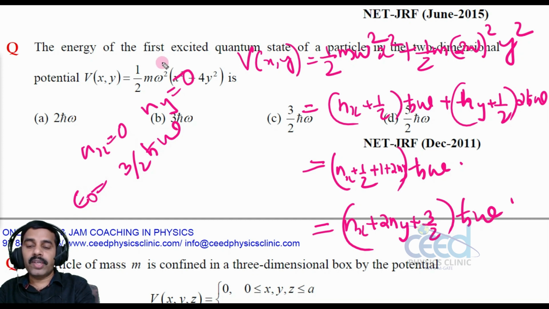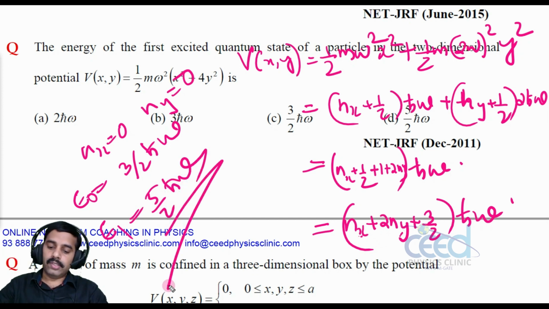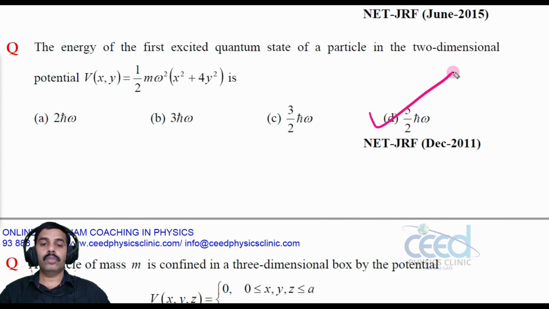Now we need to find the first excited state, that is E1. E1 is possible, the next minimum energy is possible when nx is equal to 1 and ny is equal to 0, right? That time we will get the next minimum energy, that is 1 plus 3 by 2, that is 5 by 2 h cross omega. So the answer is 5 by 2 h cross omega.